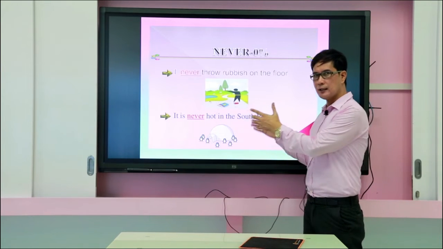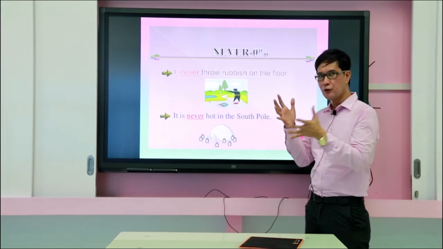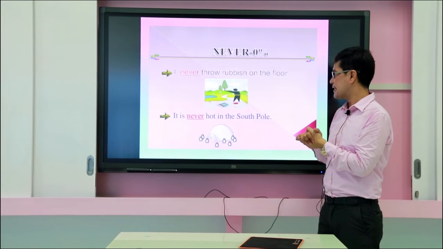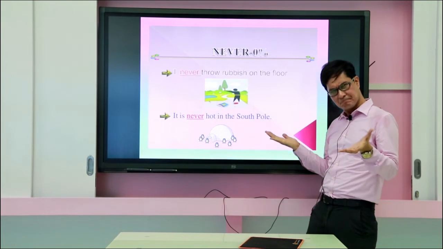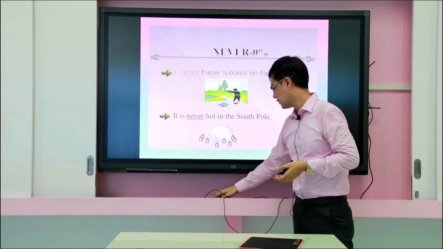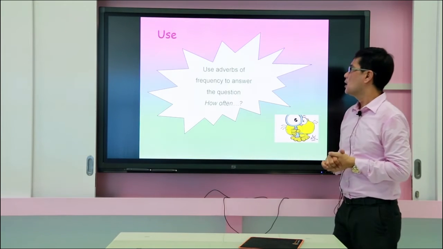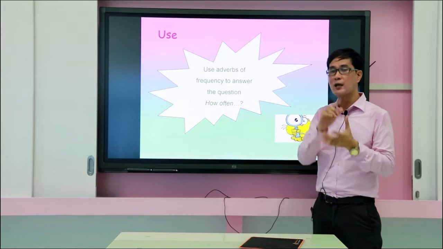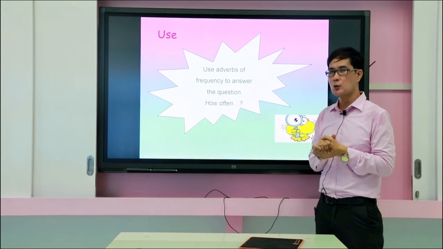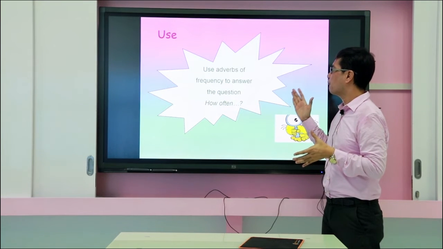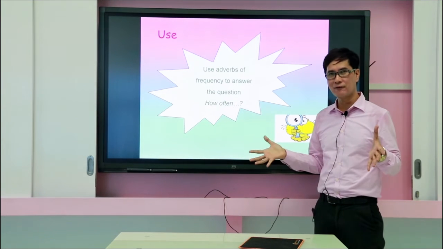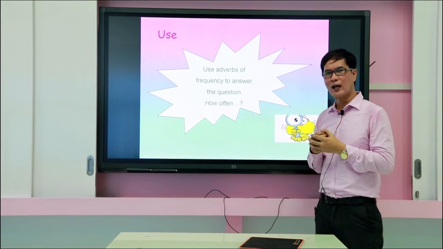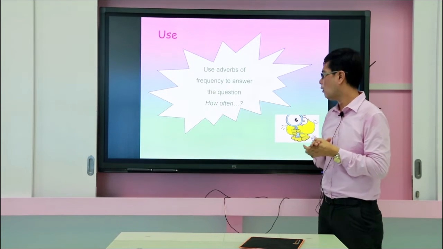Okay? I just hope that the pictures right here will give you a better view to understand the description of the sentence. And it is never hot in the South Pole. I agree on that one. It's always cold. Right. So we are here to understand, first, the definition. The second one is the use. Use adverbs of frequency to answer the question, how often? Again and again, we should know how to answer the question, how often?